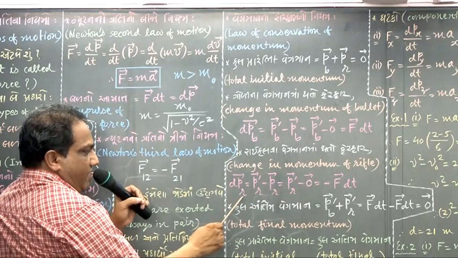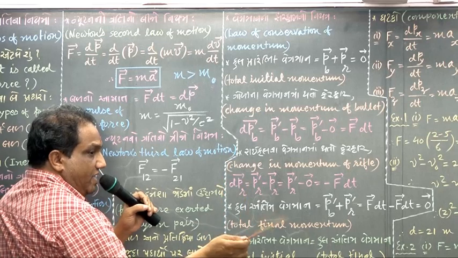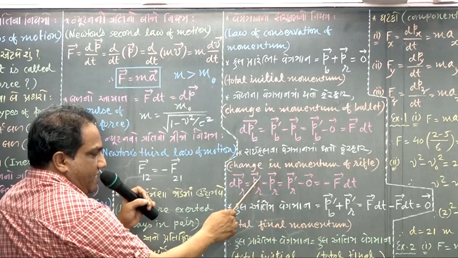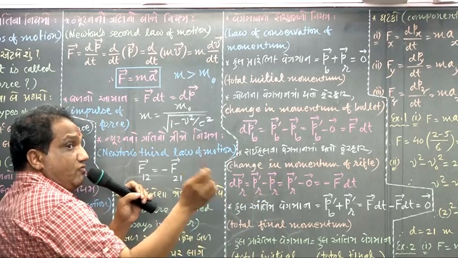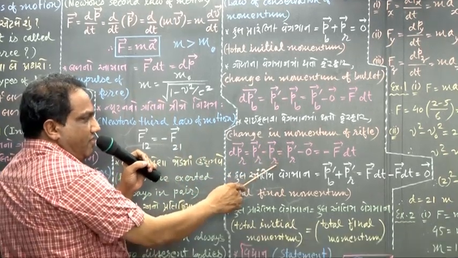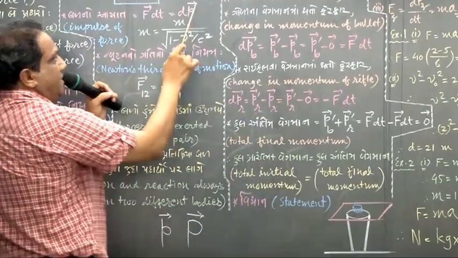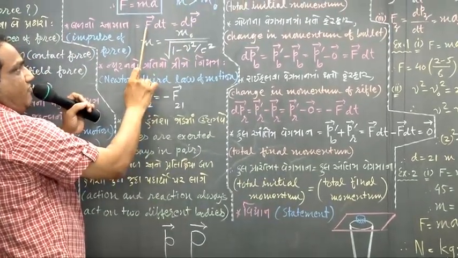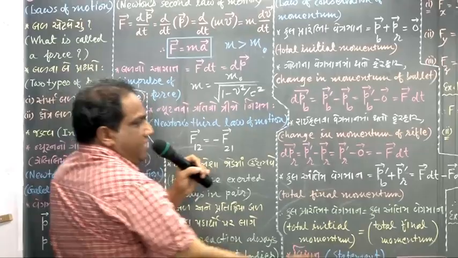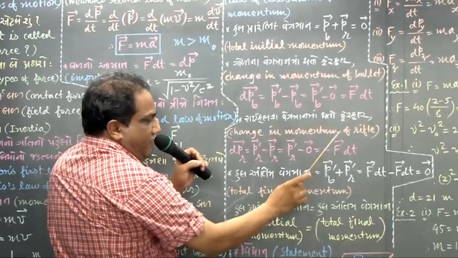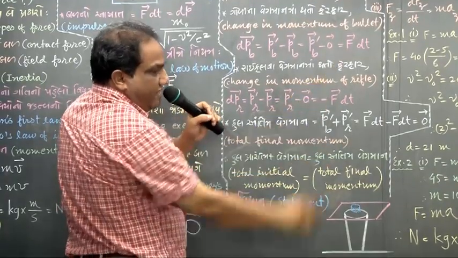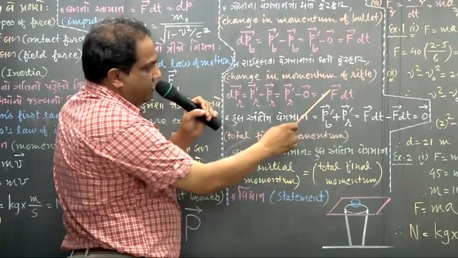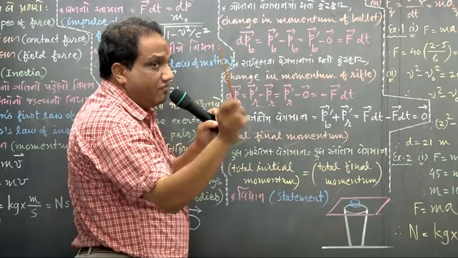Change in momentum of the rifle. Again, final minus initial. So vector PR dash minus vector PR. Initially the rifle also was at rest, so the initial momentum of the rifle is 0. But change in momentum can also be written as force into time. Here I should write minus of vector F. Why? If this is vector F, the force of action, this is minus of vector F, that is the force of reaction.